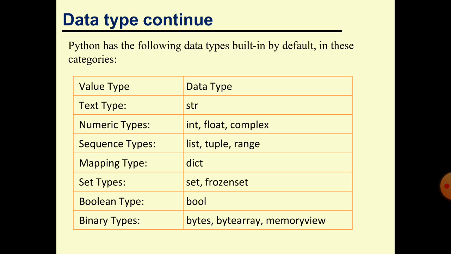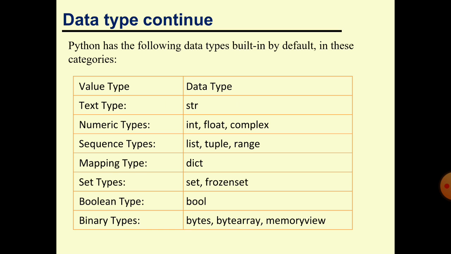Data types. I have given the following data types as a table: value and data type. Text type, if you want to store a text value, will be str. Numeric type has 3 data types: integer, float and complex.